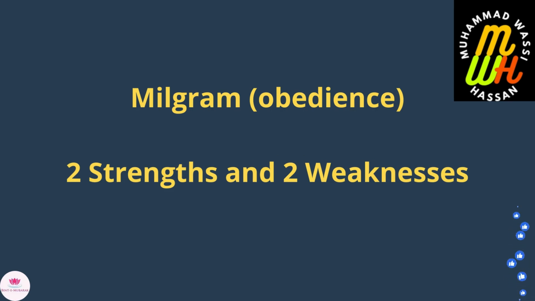There are many strengths of the study by Milgram and Bridges. One of the strengths was that the method used in the study was a controlled observation. This means that it was possible to control extraneous variables in the environment, such as the age and appearance of the actor playing the stooge. This meant that the level of shock administered by each participant was not based on whether the participant felt more or less sympathetic towards different stooges. For example, they might have been less willing to deliver shocks to an older individual.